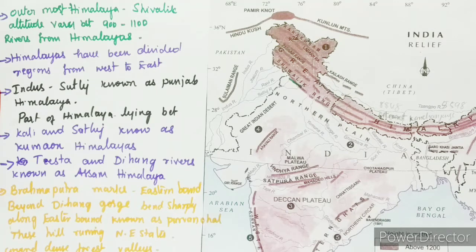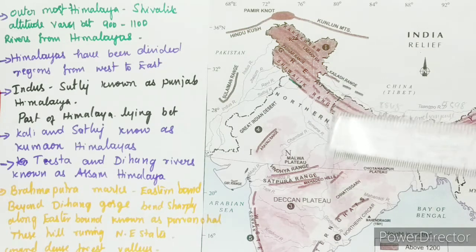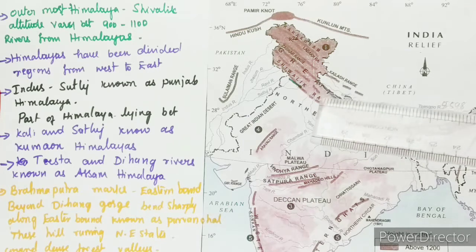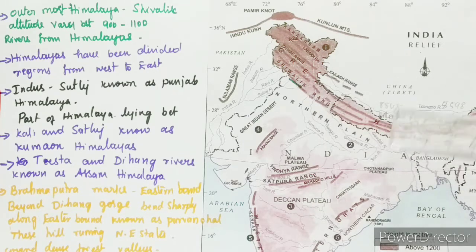The outermost range of the Himalayas is called Shivalik. It extends over a width of 10 to 50 kilometers and has an altitude varying between 900 and 1,100 meters. See, here it is Shivalik. Have you seen this here? These ranges are composed of unconsolidated sediments brought down by rivers from the main Himalayan ranges located farther north.